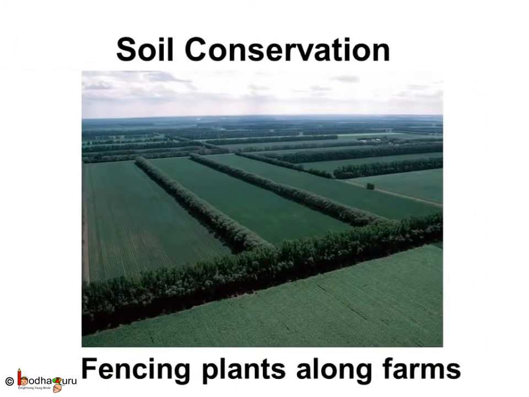Why are the tall plants or trees grown along the sides of a farmland? Growing fencing plants and trees along the farmland reduces the speed of the wind and the soil erosion.